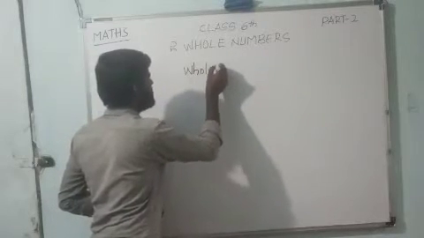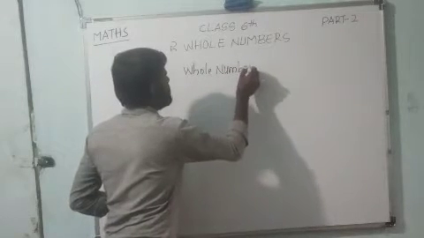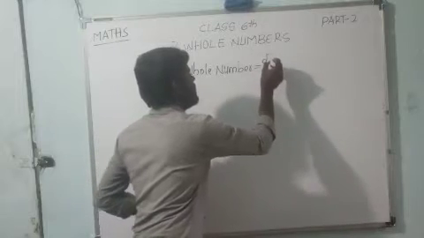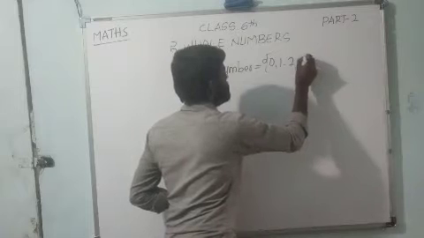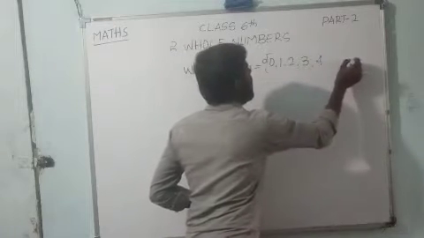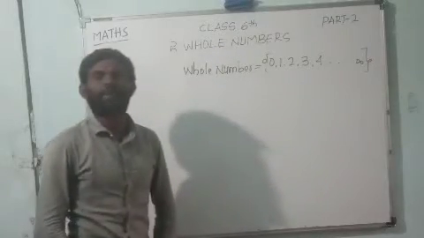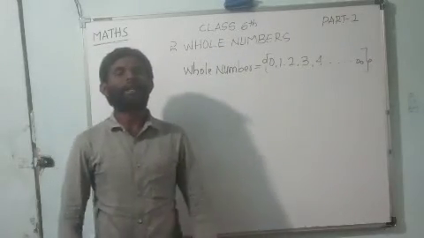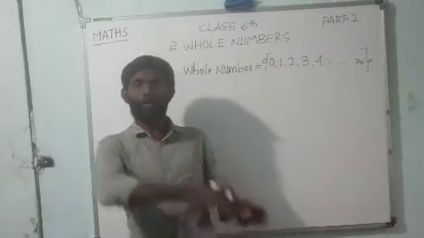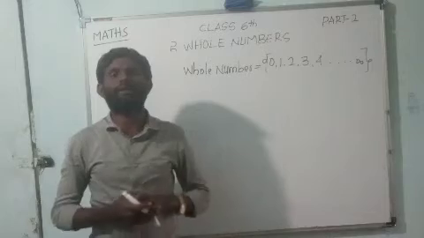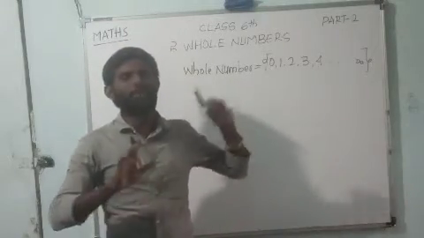The whole number set begins with 0, 1, 2, 3, 4, and so on to infinity. Infinity means we can write uncountable numbers of whole numbers. Okay, yes friends, these are the whole numbers, we know that.